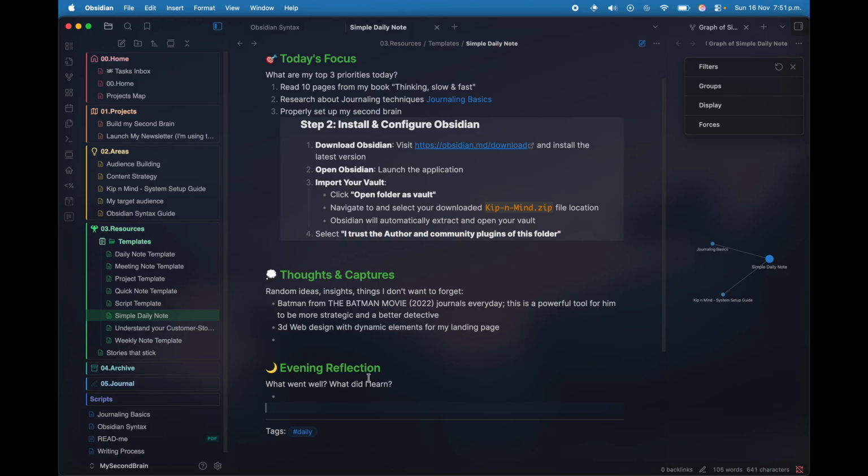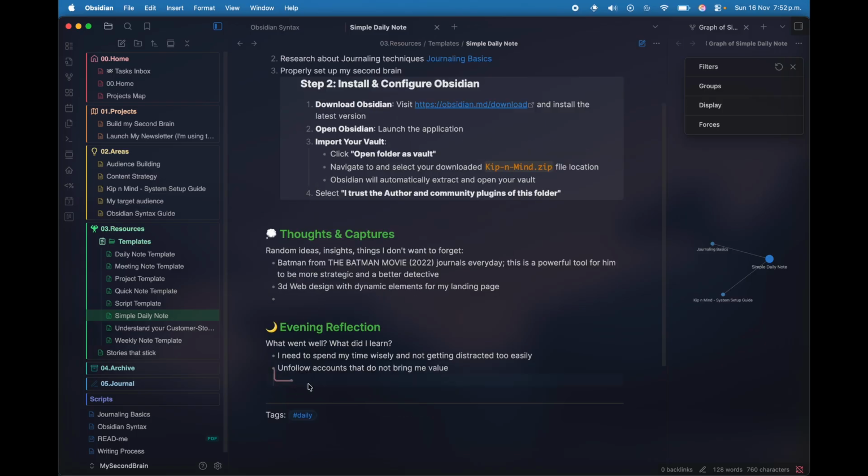We also have this evening reflection. So what went well? What did I learn? So for example, for my evening reflection, I can tell you that I need to spend my time wisely and not get distracted too easily. For example, another insight from today is to unfollow accounts that do not bring me value. Why is this? Because I spent 1 hour logged in Instagram today.